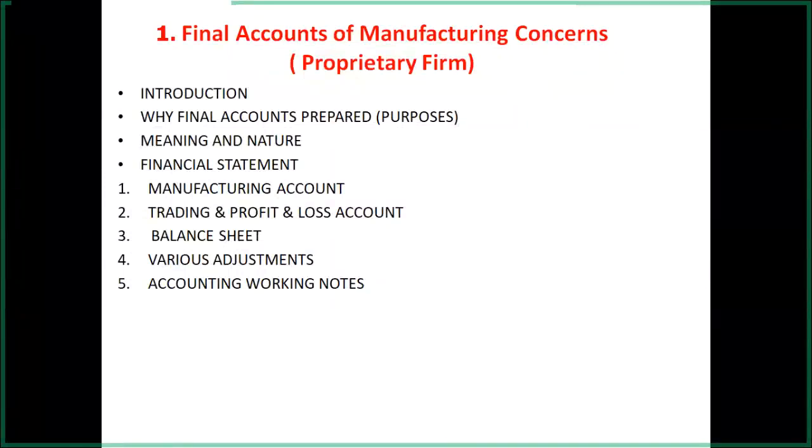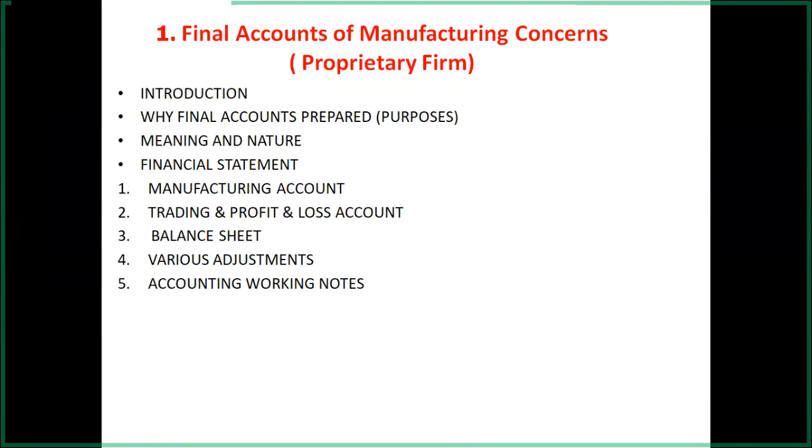Every adjustment has a twofold effect. If one is on the debit side, the other is on the liability side: outstanding wages, outstanding salary, outstanding rent, outstanding other expenditures. One is added, and the other effect is made on the liability side of the balance sheet.